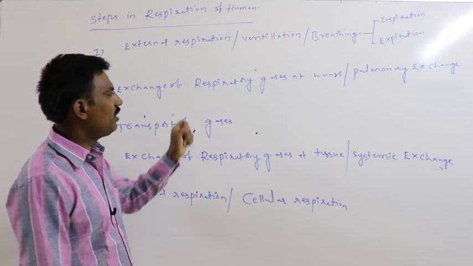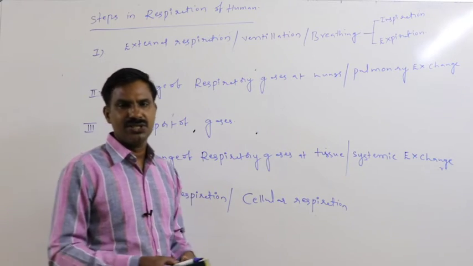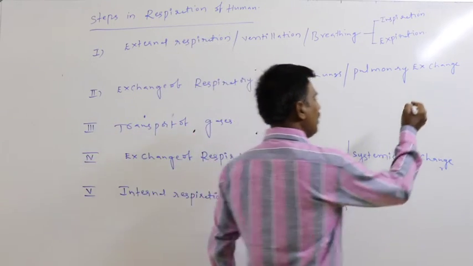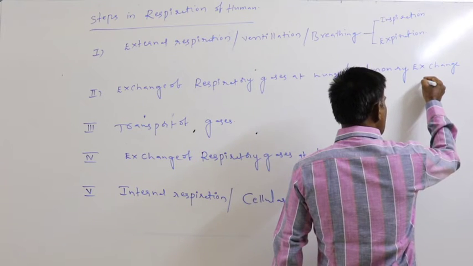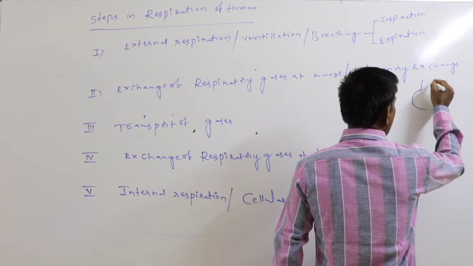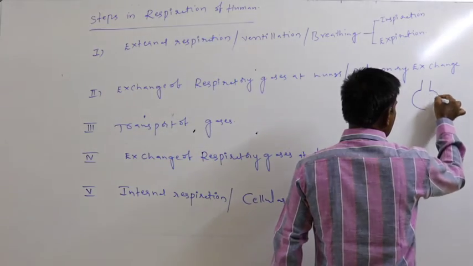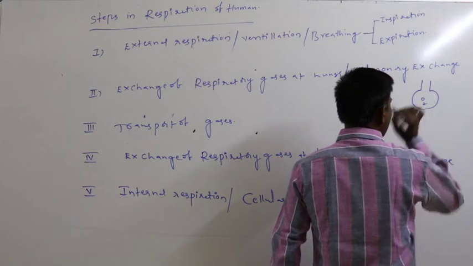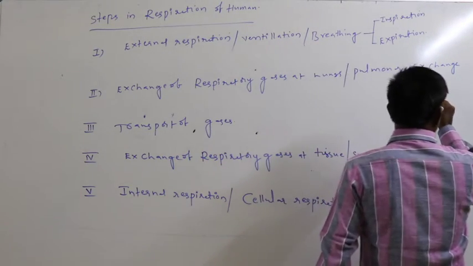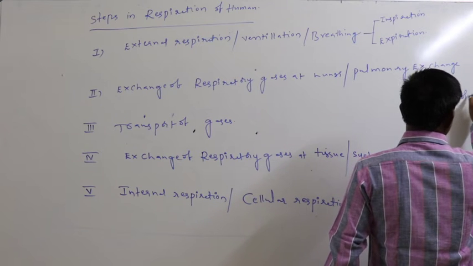Second step is the pulmonary exchange. Whenever the atmospheric oxygen reaches the alveoli, from the alveoli oxygen reaches into the blood.